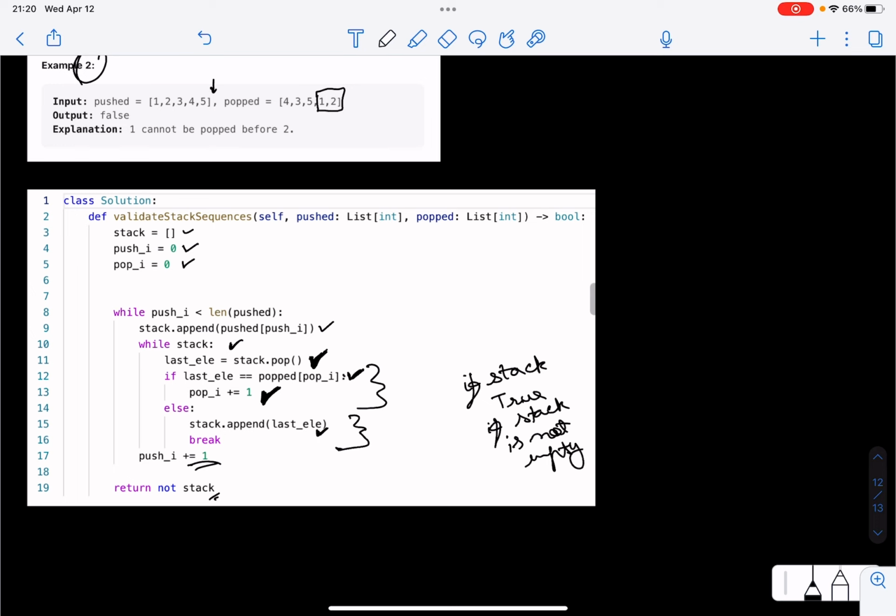And as you might have guessed, the time complexity of this solution is big O of n, because we go through the array at most once. The space complexity would also be big O of n, because we use a stack, and that stack can potentially have all the elements in the array. And n is the length of the pushed and popped array, and as given in the constraints, the pushed and popped array have the same length.